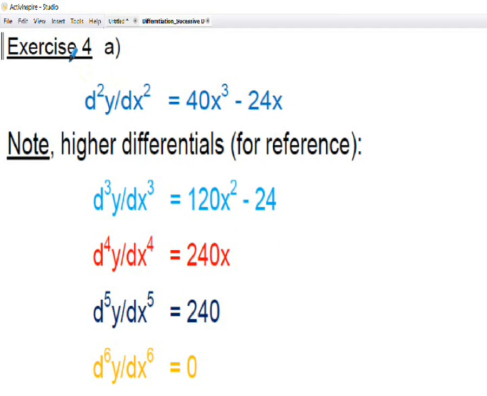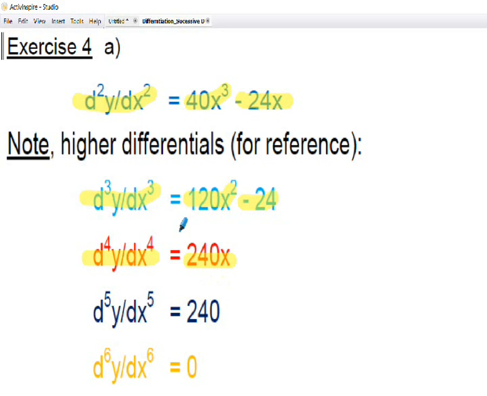Just to continue exercise 4a, this is not required in the question, but just to show you what happens if I continue to differentiate the function. If I start with d2y by dx squared equals 40x cubed minus 24x, and just for interest here, if I differentiate again, I will get d3y by dx cubed, and the 40x cubed becomes 120x squared, the minus 24x becomes minus 24. If I differentiate again, the 120x squared becomes 240x, so I've got my fourth derivative.